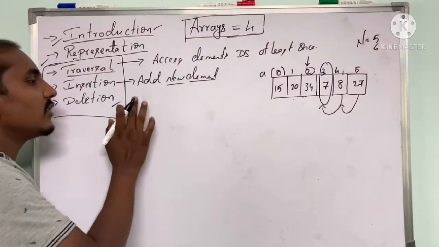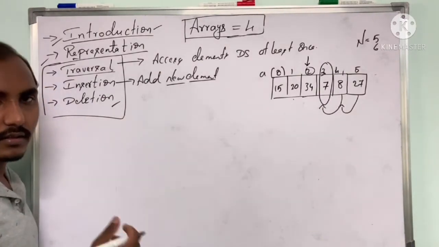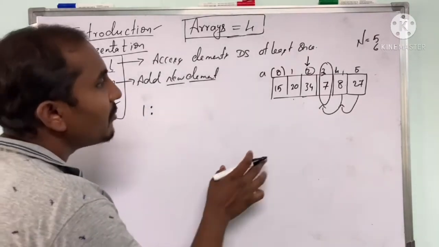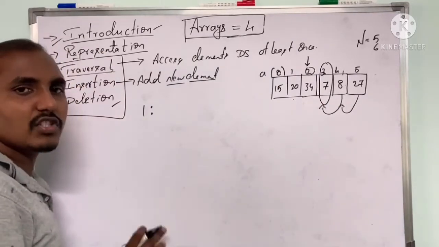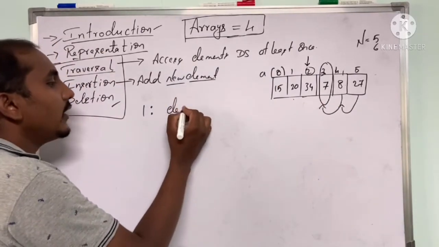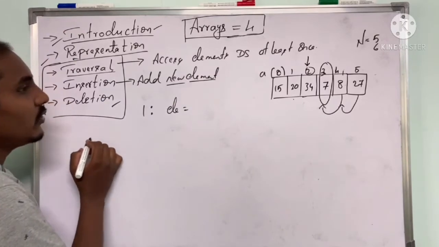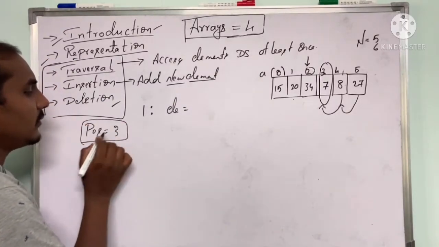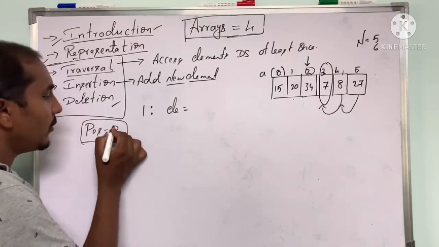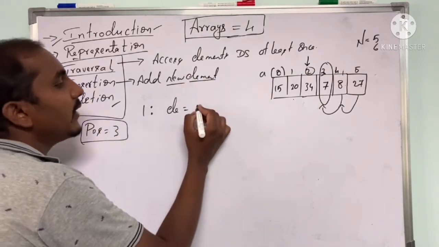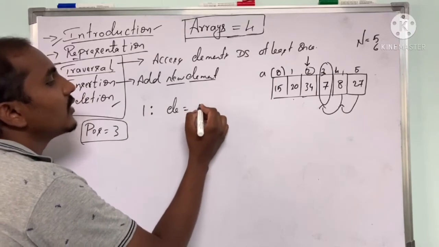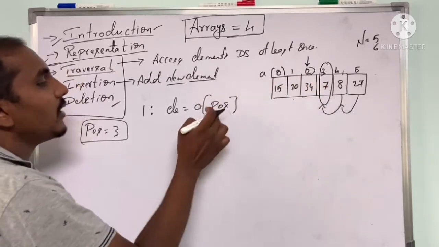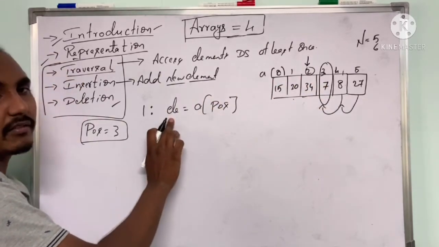So deletion is, in the given array, we want to delete some element. For this, we can write first step as, before deleting, I will copy the element which I want to delete. So I will write element equals to, suppose I want to delete the element at the position or the index value 3. So from the third index, I want to delete the element. So now I will be writing element equals to a of position. So that is, I am going to copy 7 into the element variable.